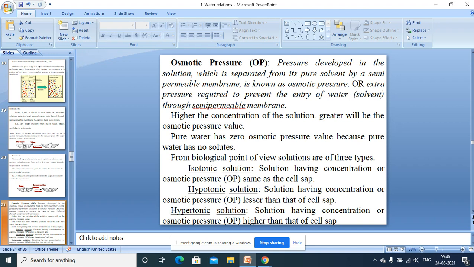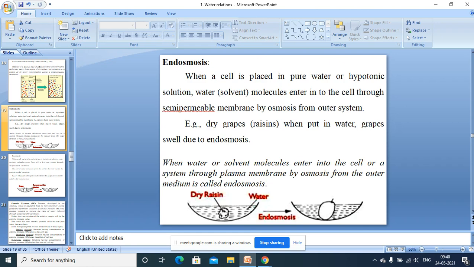Hypertonic: a cell is placed in a solution with a higher concentration than the cell sap. Higher concentration than the cell sap, then it is called hypertonic. Isotonic means a solution concentration which is equal to the cell sap. So thus, endosmosis can occur when a cell or a tissue is placed in a solution of lower concentration than the cell sap. Then there is an entry of water into the cell, into the system. That is called endosmosis.